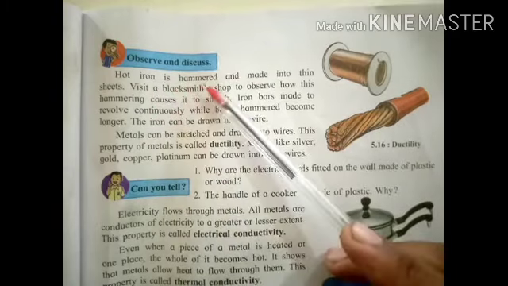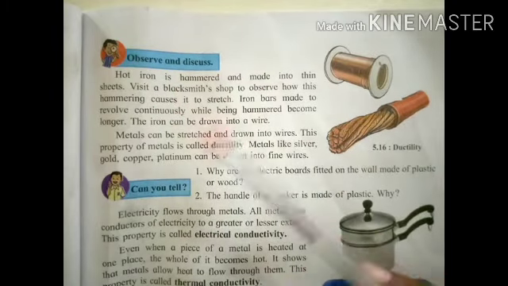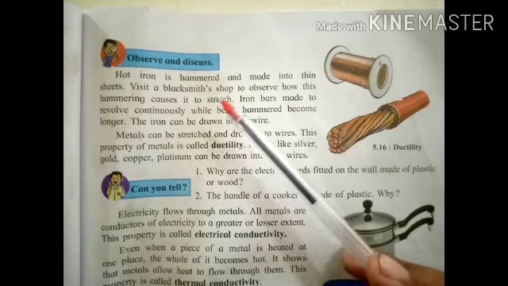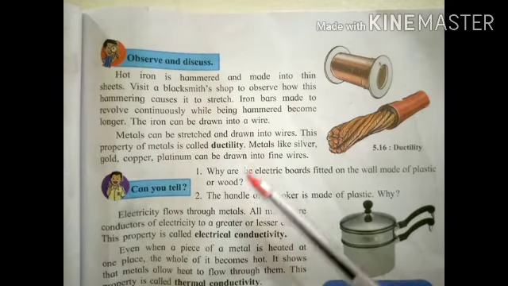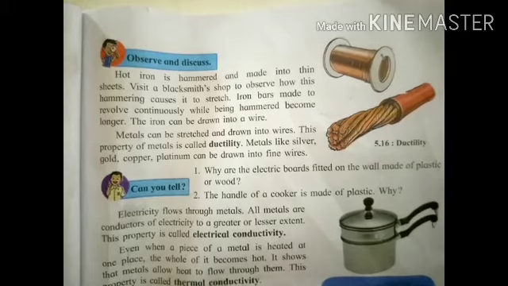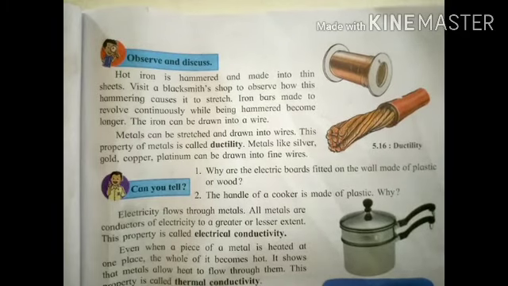A hot iron nail is hammered and made into a thin sheet. Visit a blacksmith shop to observe how this hammering is done. An iron bar is made to revolve continuously while being hammered and becomes longer. The iron can be drawn into a wire. Metal can be stretched and drawn into wire. This property of metal is called ductility. Metals like silver, gold, copper, platinum can be drawn into fine wire.